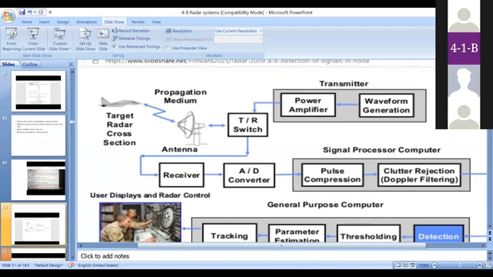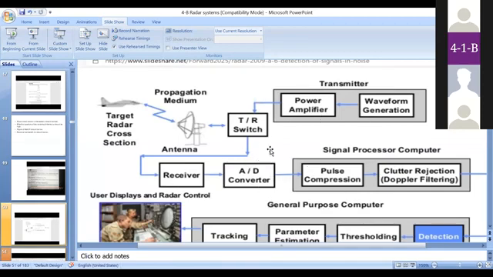When you click on that blip, all the information regarding this flight is displayed on the screen: what is the range, what is the distance, what is the altitude, what is the flight number, and which airport it belongs to.